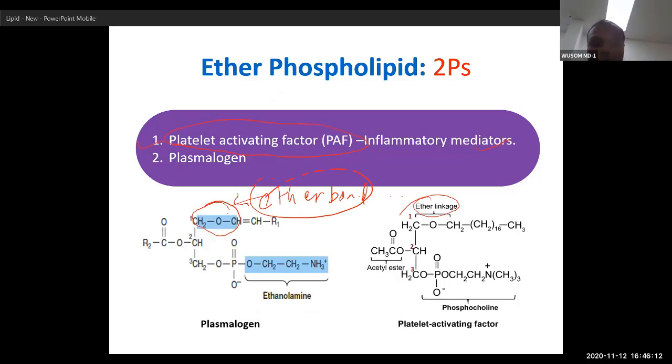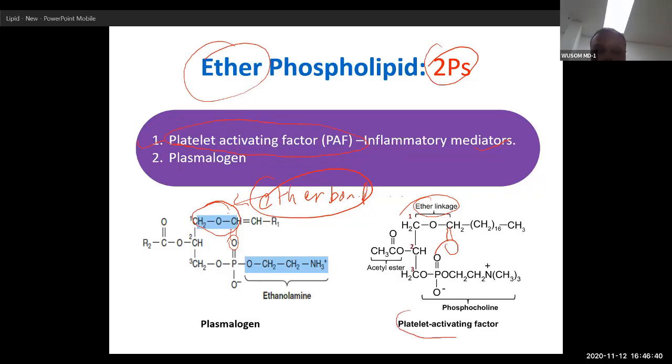An ester bond has an additional O group here. So this is not ester, this is an ether bond. And that is why this is called an ether phospholipid. That is the only difference. So these are a special type of phospholipids. Now two phospholipids, both start from P. Both are glycerophospholipids, actually present in the membrane, and have additional functions.